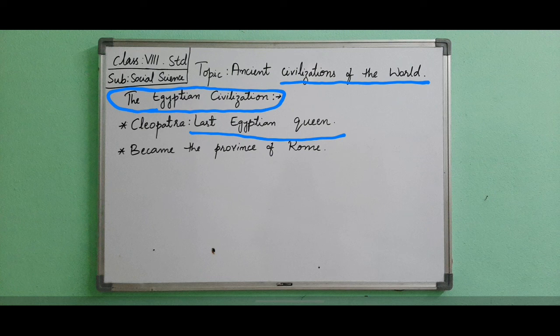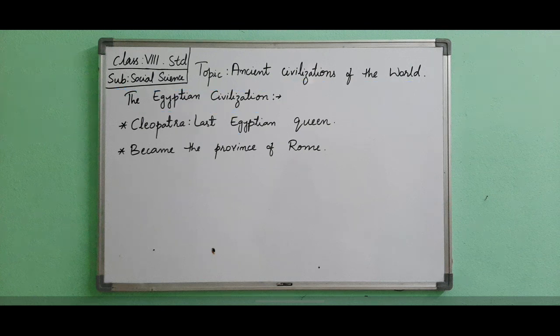Twice she was successful in her attack upon the hearts of her Roman conquerors. However, in 30 BCE, Caesar's successor, his son-in-law Augustus, did not succumb to her beauty like his father-in-law, but defeated her army, though he spared her life. When he planned to carry her away along with the other spoils of the battle, Cleopatra consumed poison and ended her life. From then onwards, Egypt became a province of Rome. With this, Egyptian civilization ended.